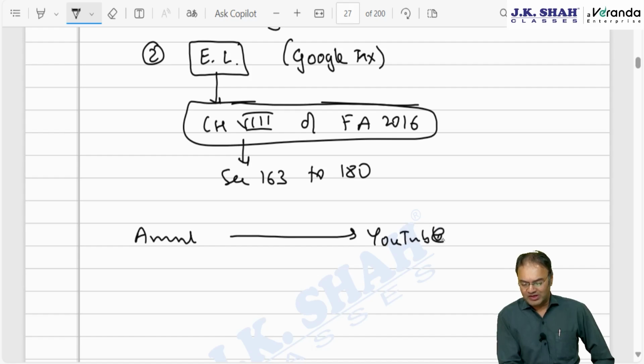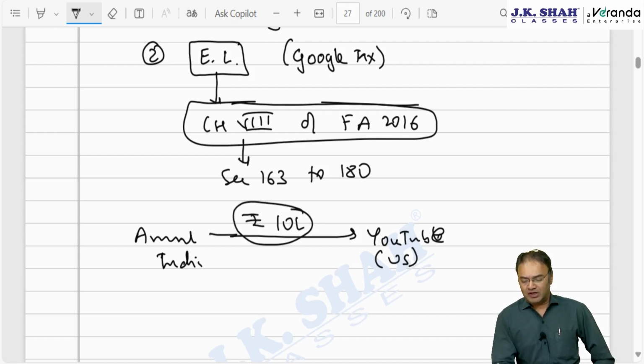YouTube is a US based company not having any kind of branch in India or subsidiary in India. YouTube does not have presence in India as of now. YouTube is a US based company. Amul is an Indian company. Amul made payment of, let's say, 10 lakh rupees equivalent in dollars to YouTube. On this 10 lakh rupees, which country is it accruing?